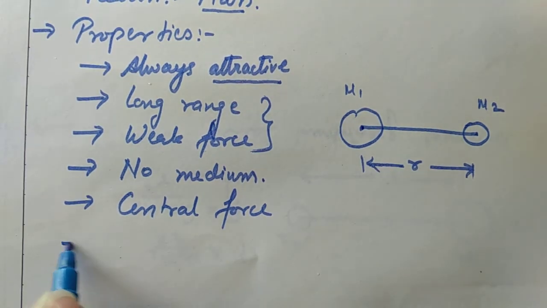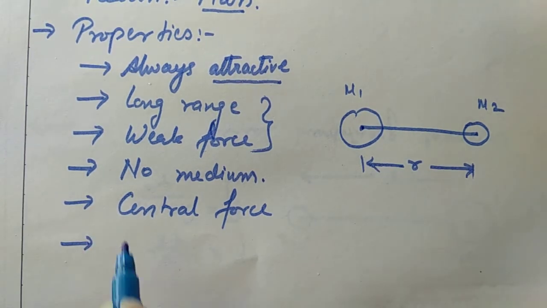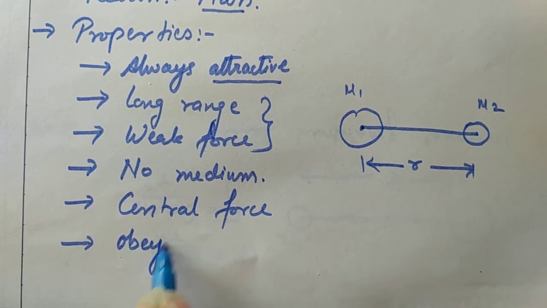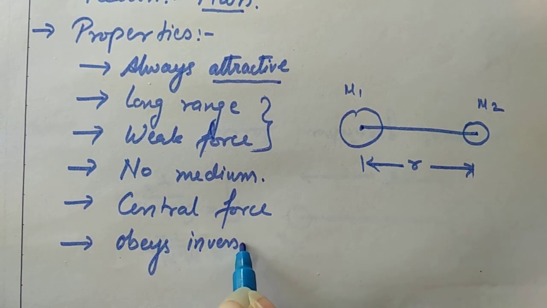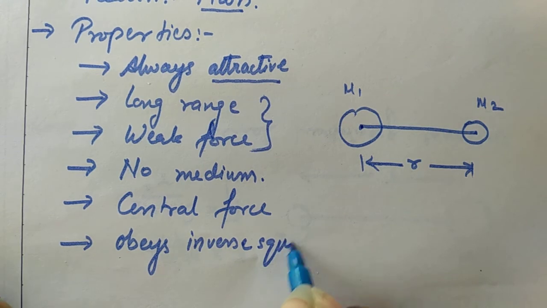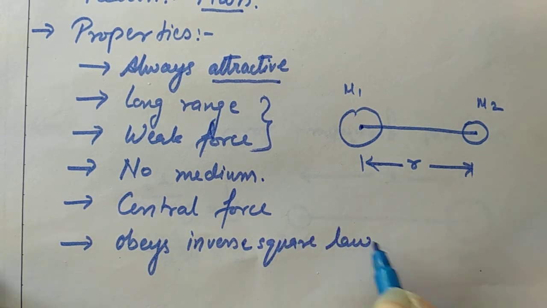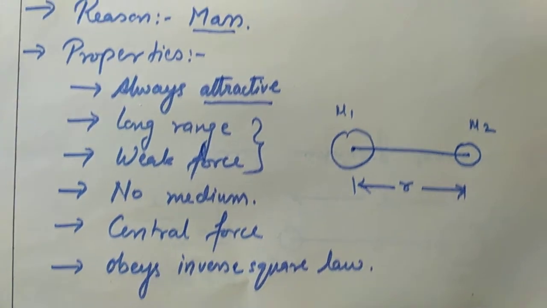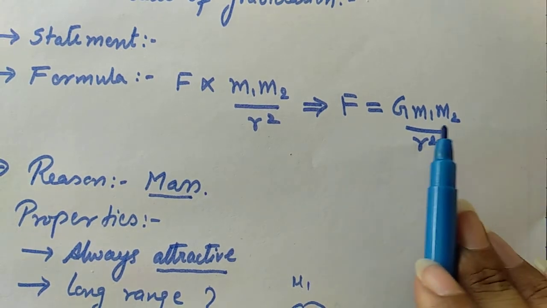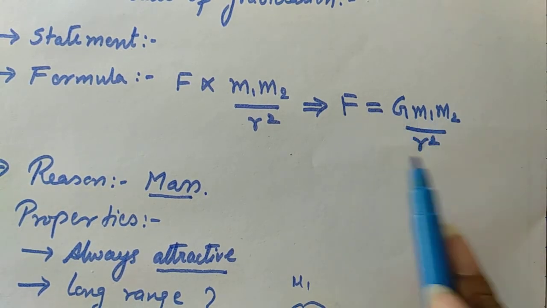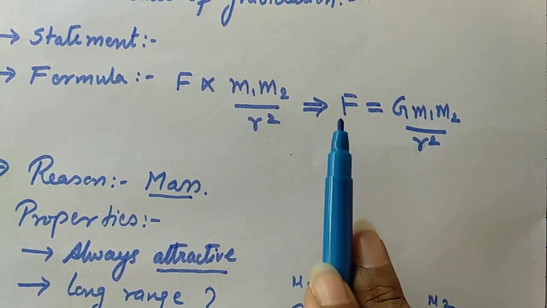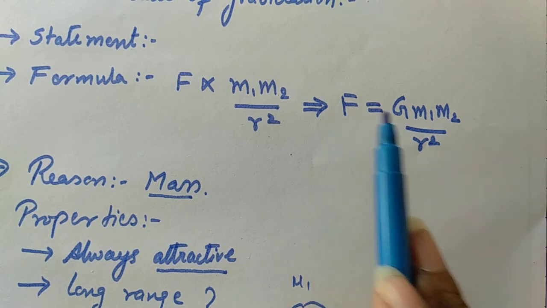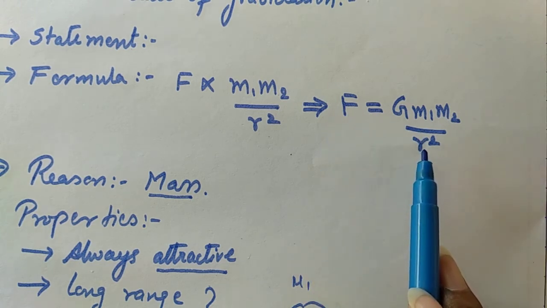One more thing, this force obeys the inverse square law. How can I say that this obeys the inverse square law? See, we have seen the formula. From this formula, I can see that this force is inversely proportional to the square of the distance.